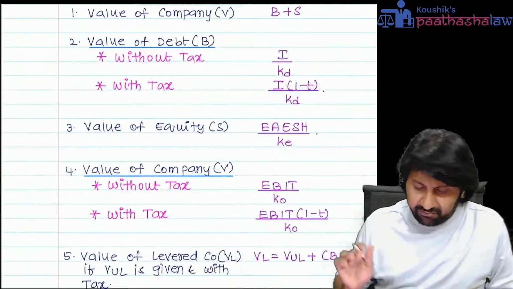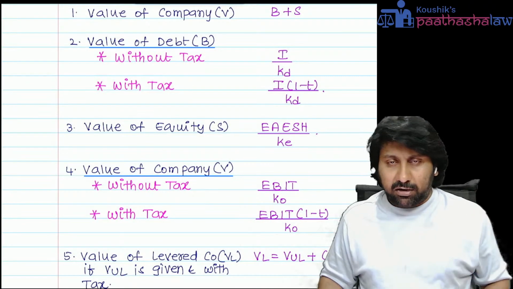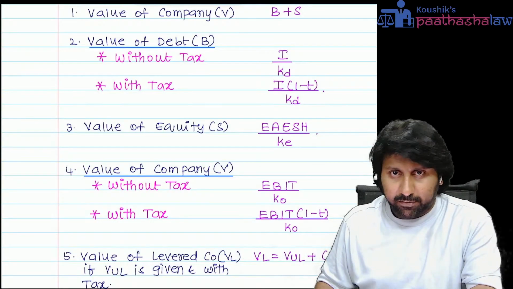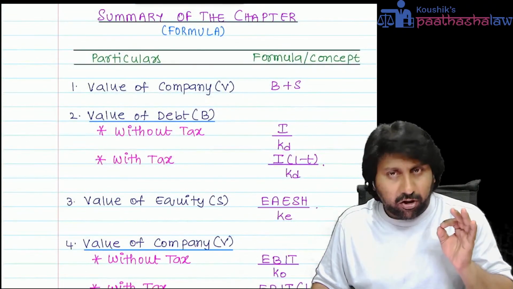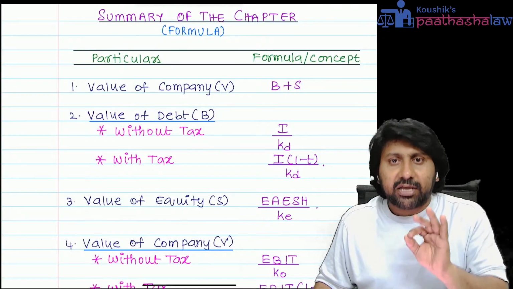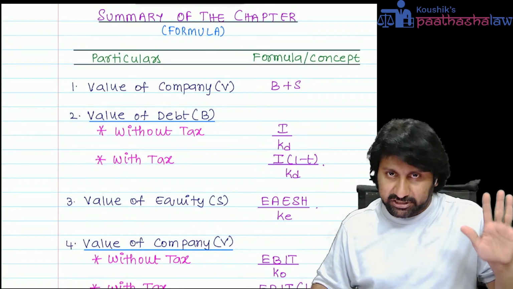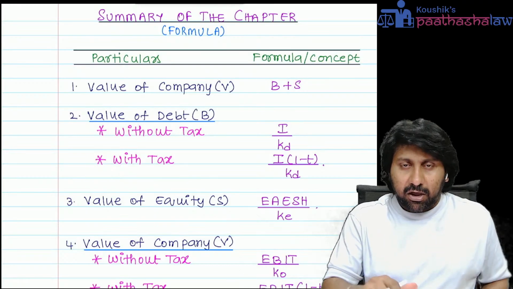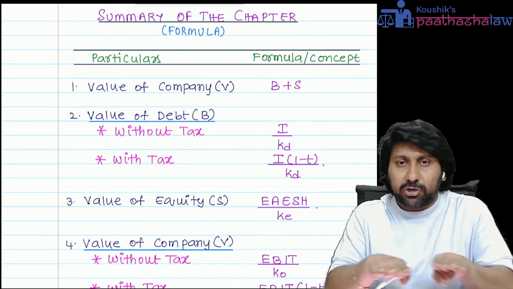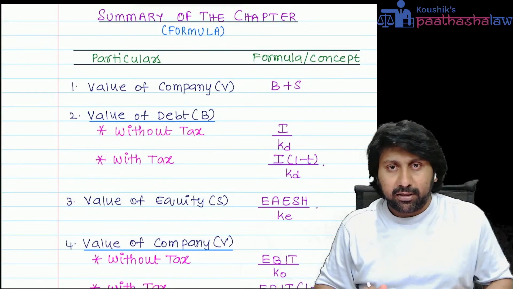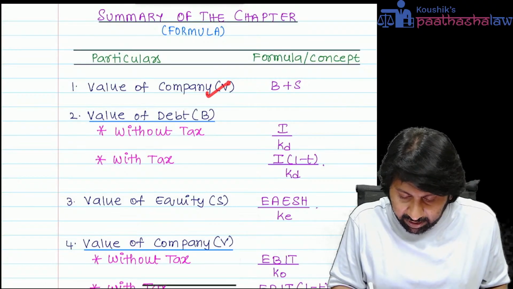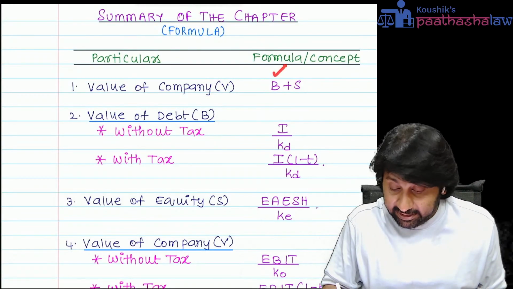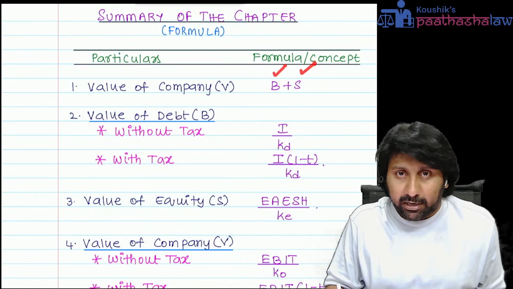First of all, there are 4 foundation formulae for this chapter. Without these 4 formulae, there is nothing like a chapter called capital structure. The Capital Structure Theories chapter is laid on the foundation of 4 important formulae. Number 1: the value of a company equals the value of the borrowings plus the value of its share capital.